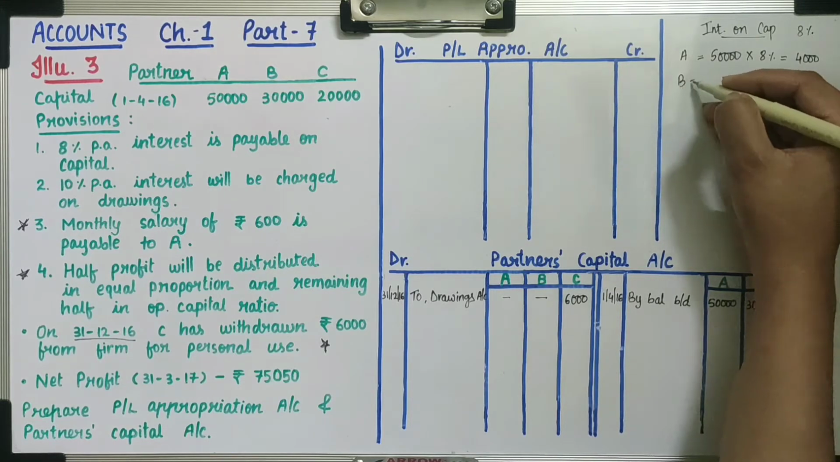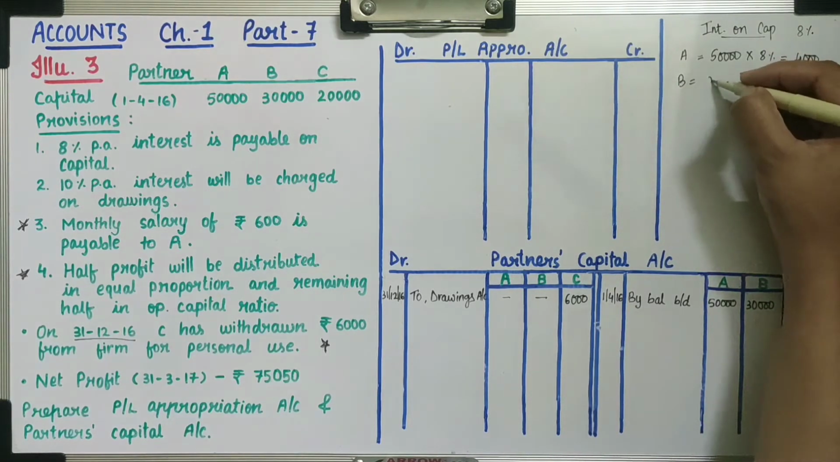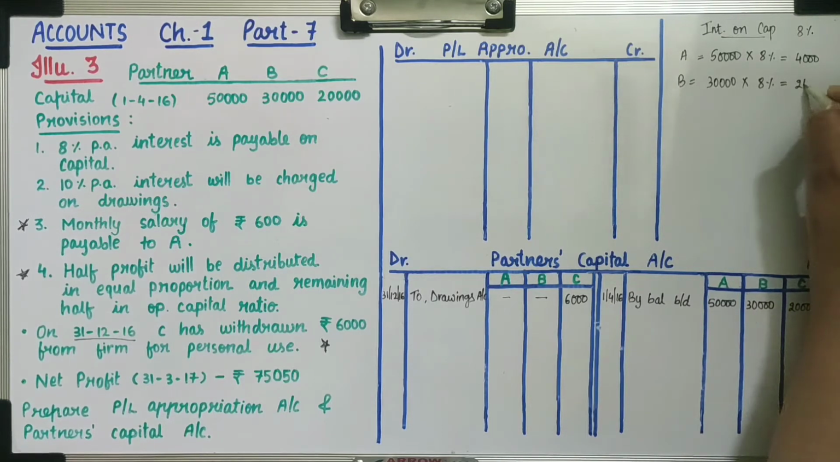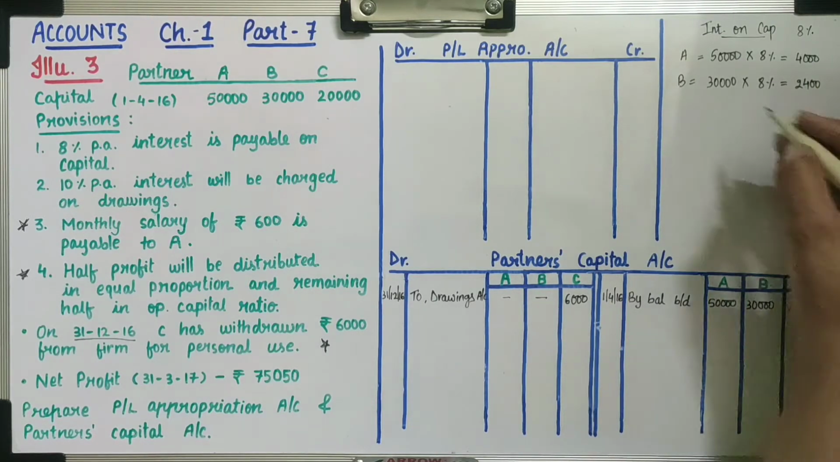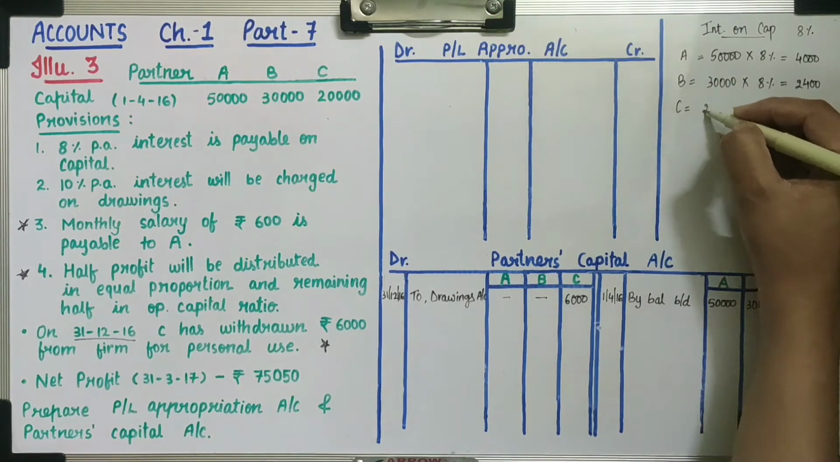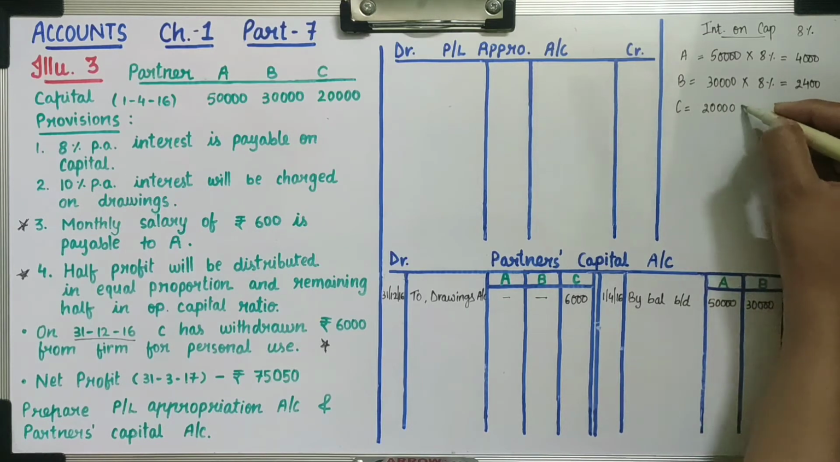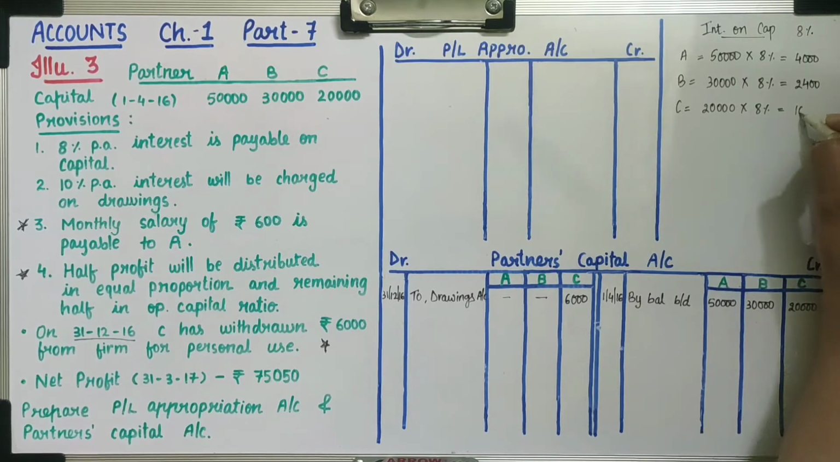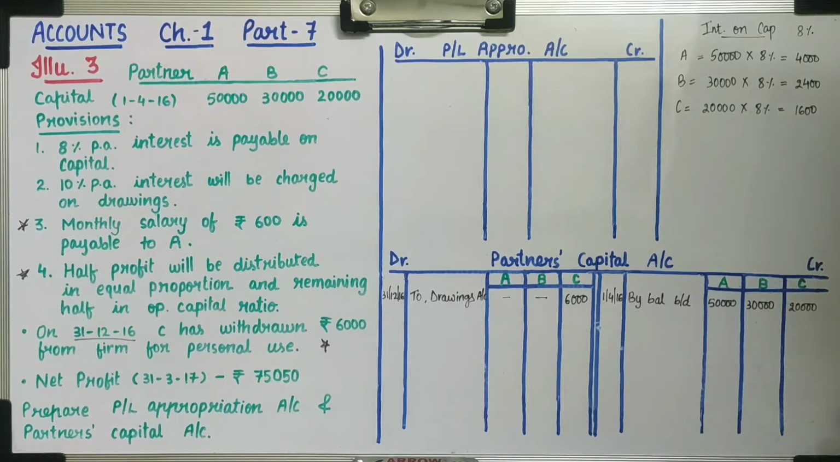Then for B, capital is 30,000. So 30,000 multiplied by 8%, we will get 2,400. Then for partner C, capital is 20,000. So 20,000 multiplied by 8%, we will get 1,600. Now this is interest on capital. Now we will record in the P&L appropriation and partners capital.